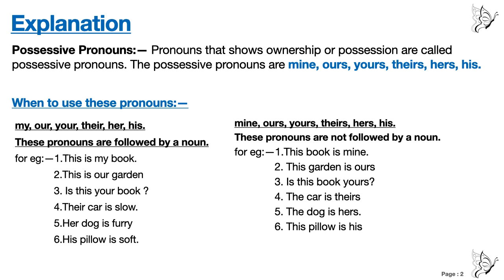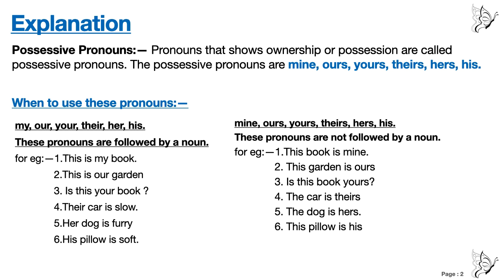Like, this book is mine, the sentence is complete. If you say this is mine book, then the sentence is incorrect. If you are going to add mine, then after mine you are not going to add any noun.